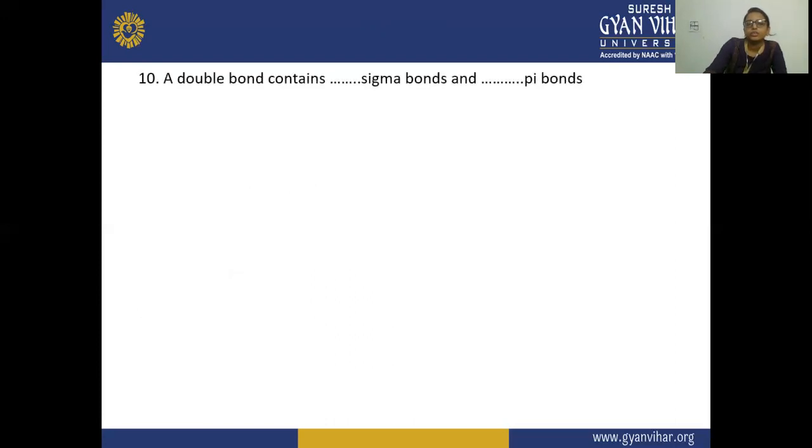And the last question is, the double bond contains how many sigma bonds and how many pi bonds? The answer is 1 sigma and 1 pi bond, so the correct answer is C.